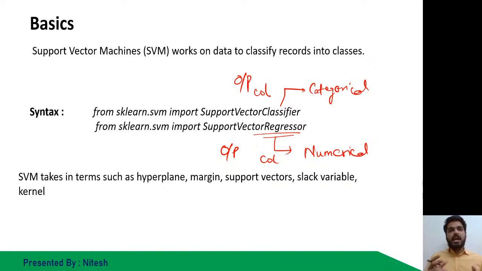SVM takes in terms such as hyperplane, margin, support vectors, slack variables, and kernel. I'm going to explain all of them in the pictorial view.